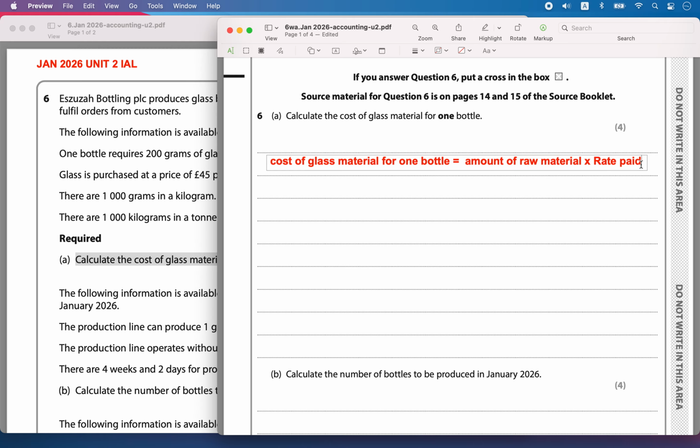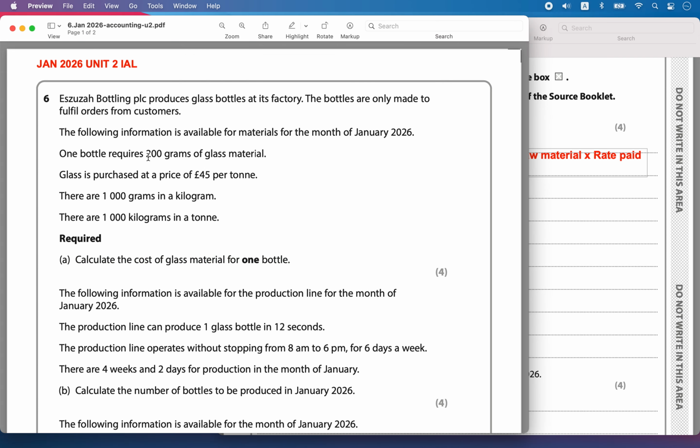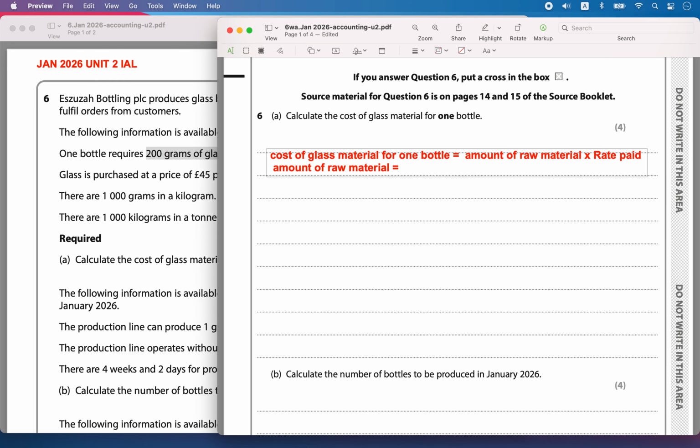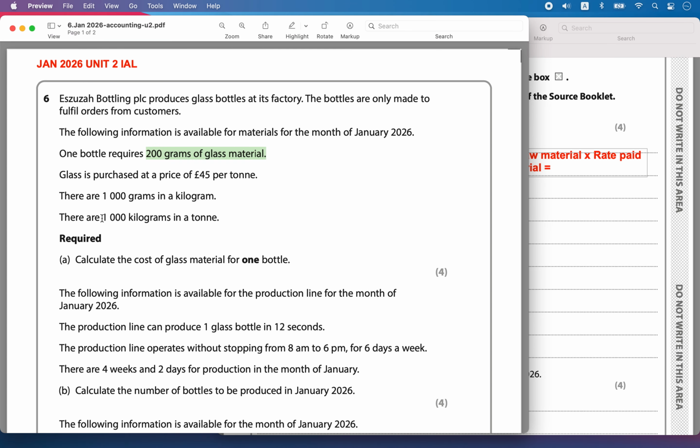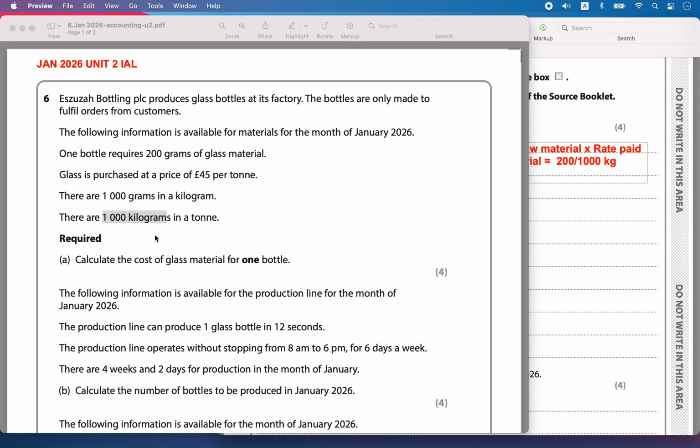Now what is the amount of raw material? One bottle requires 200 grams of glass material. I am going to convert it to kilograms, so 200 divided by 1000 kilograms.